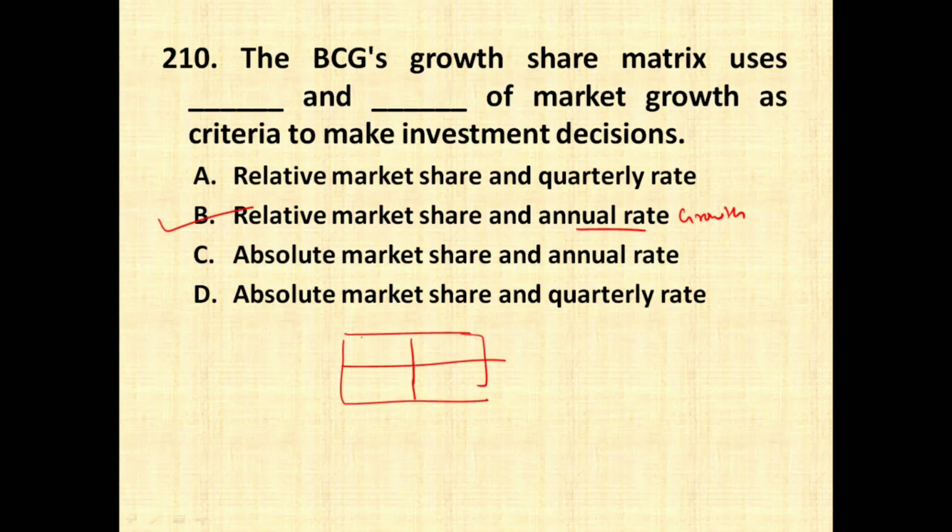So BCG approach is nothing but it divides the different business into 4 different categories based on relative market share and annual rate. So market share is taken on x-axis and growth rate is taken on y-axis. So this is how we write high, low, high, low, high and low. So low market share but high growth rate is called as question mark. High growth rate and high market share is called as star. Low growth rate but high market share is called as cash cow, and low growth rate as well as low market share is called as dog.